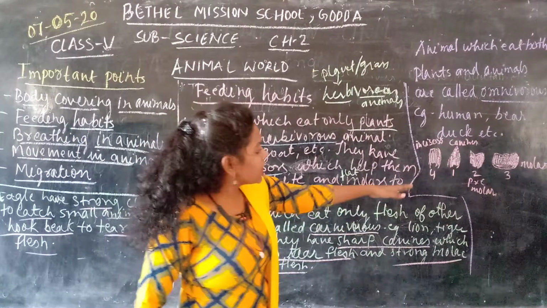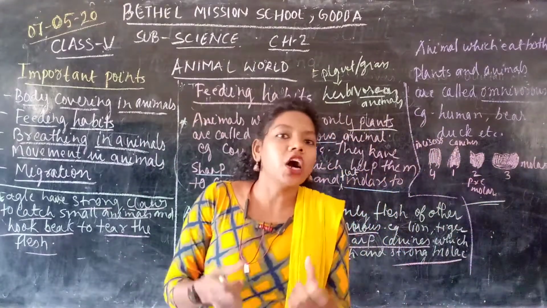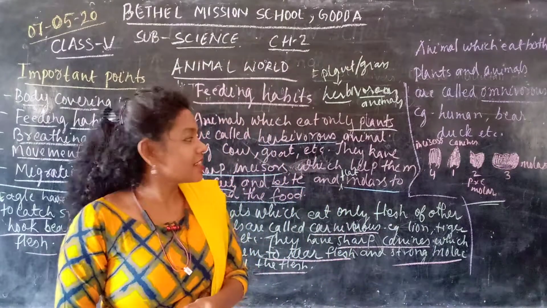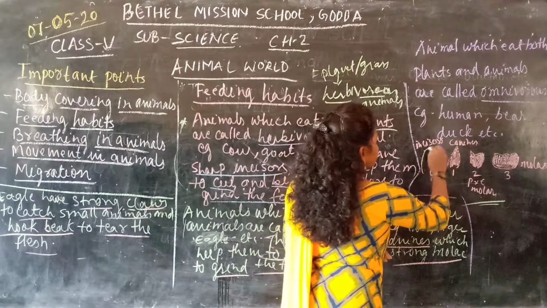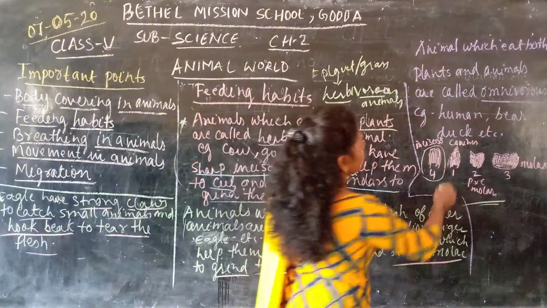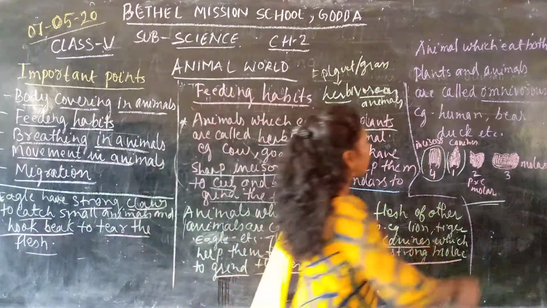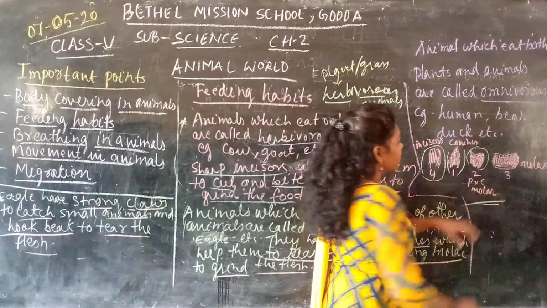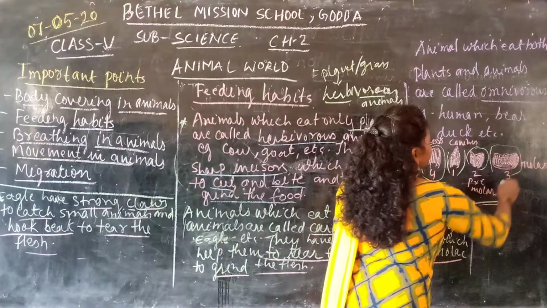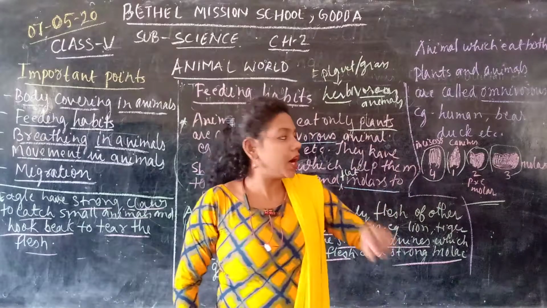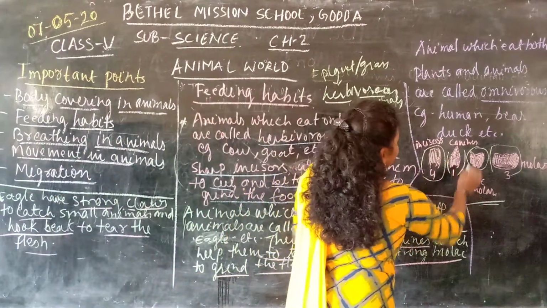So here are some of the teeth I have just drawn in this figure. As we know, in our mouth we have different kinds of teeth. We have the incisors in the front, and at the side we have the canines which help us to tear. Another is the premolars, which help us to grind the food, and the molars which help to grind properly and swallow it. So this is the structure of teeth which I have drawn here.